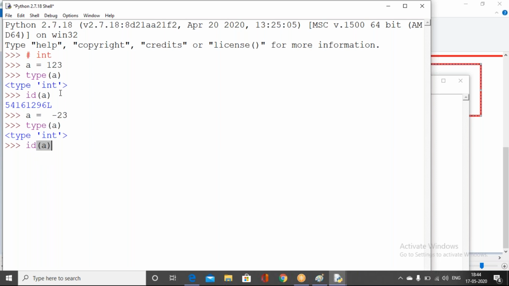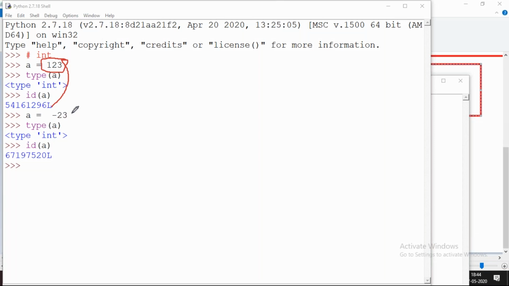Now the memory location of minus 23 is different, because the memory location of 123 is different, and the memory location of minus 23 is different. But with the help of the variable a, we are referencing this particular memory location.